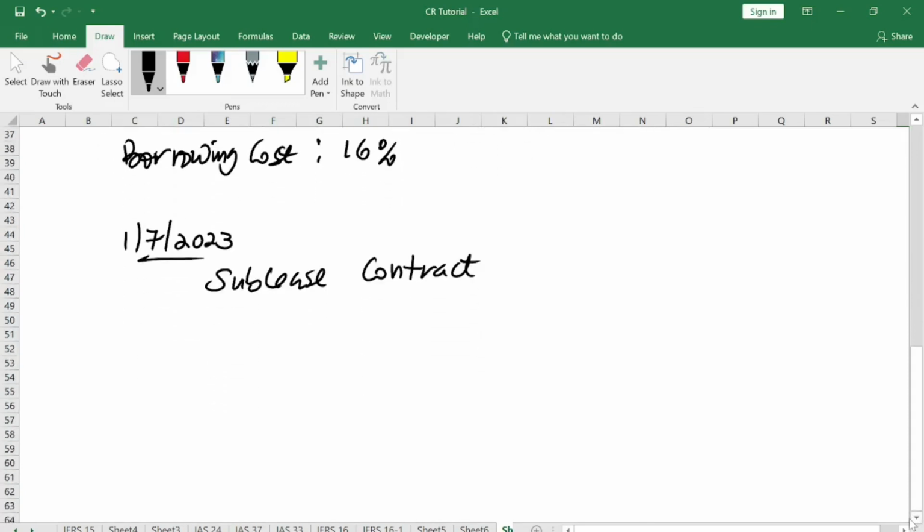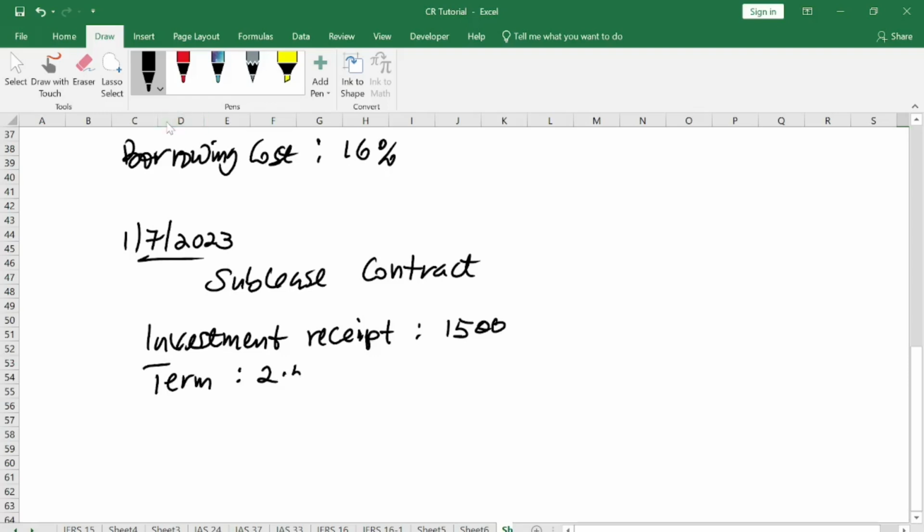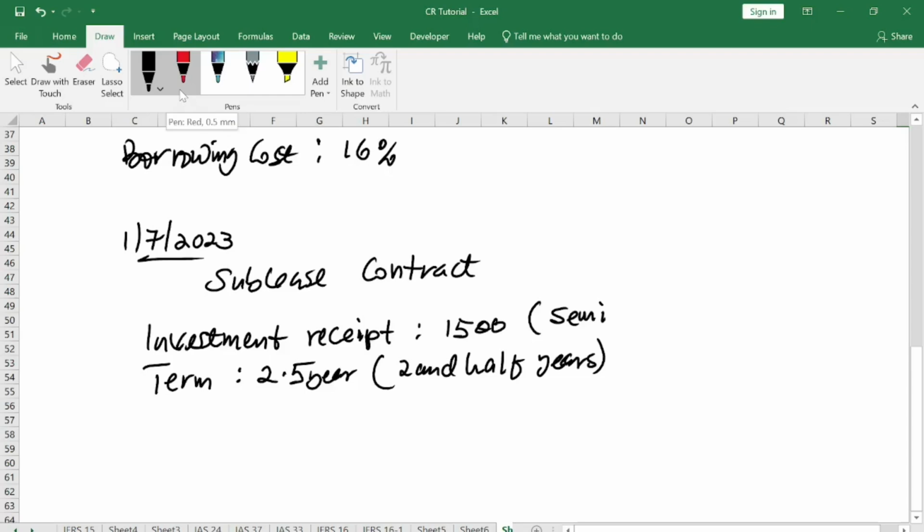The receipt from the sublease contract is 1.5 million, which is 1,500, and the term is 2.5 years. They will receive it semi-annually. That is what the question says.